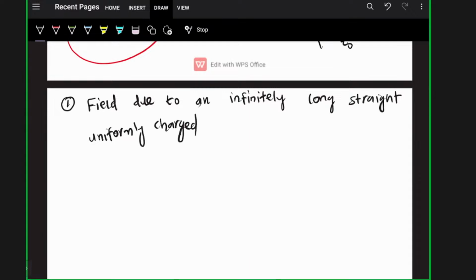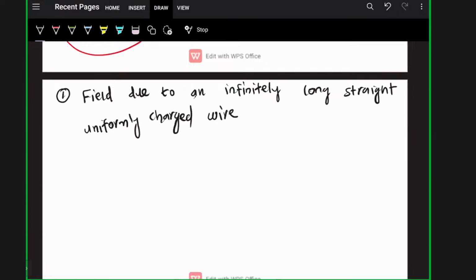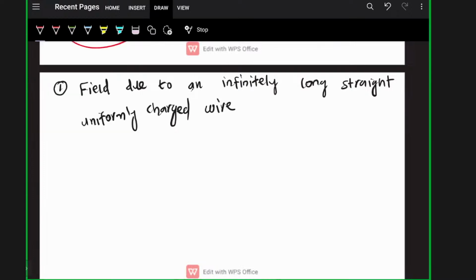The first application is the field due to an infinitely long, straight, uniformly charged wire. This will be the diagram. This is the uniformly charged wire, infinitely long. It's positively charged.